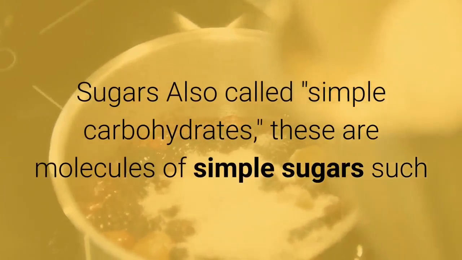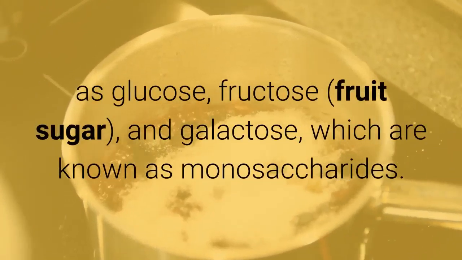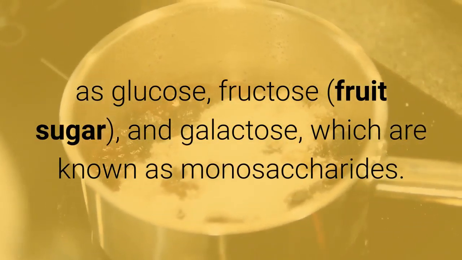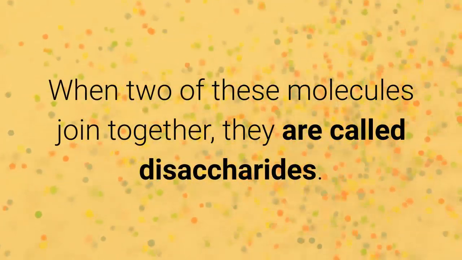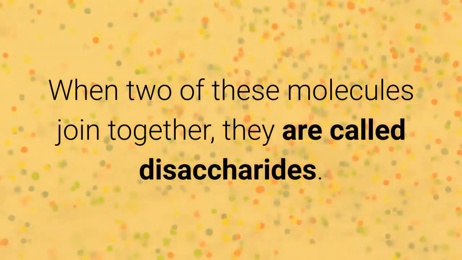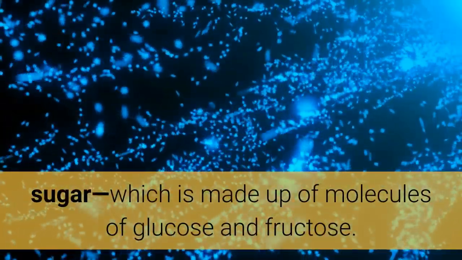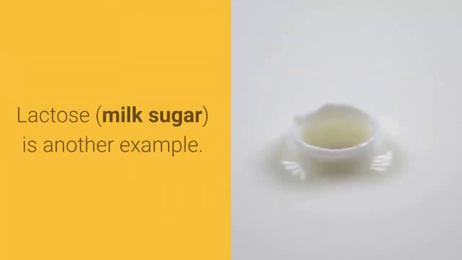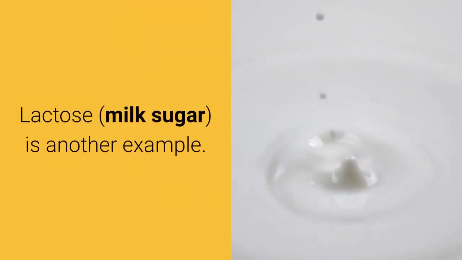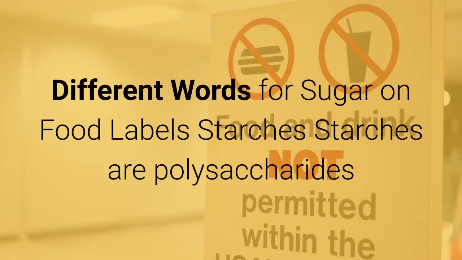Sugars, also called simple carbohydrates. These are molecules of simple sugars such as glucose, fructose, fruit sugar, and galactose, which are known as monosaccharides. When 2 of these molecules join together, they are called disaccharides. An example of a disaccharide is sucrose, or table sugar, which is made up of molecules of glucose and fructose. Lactose, milk sugar, is another example. Lactose is glucose and galactose joined together. Different words for sugar on food labels.